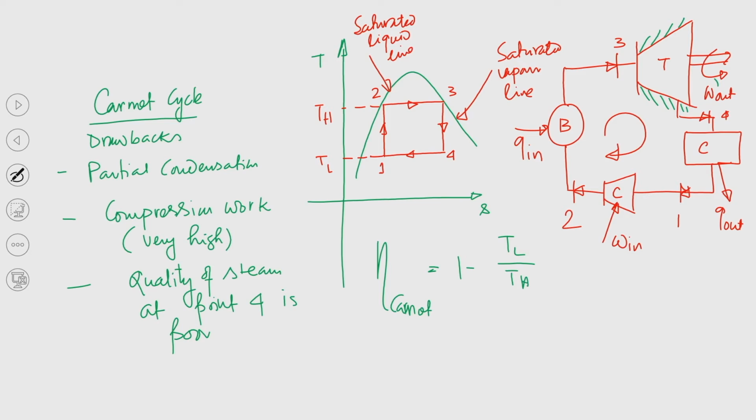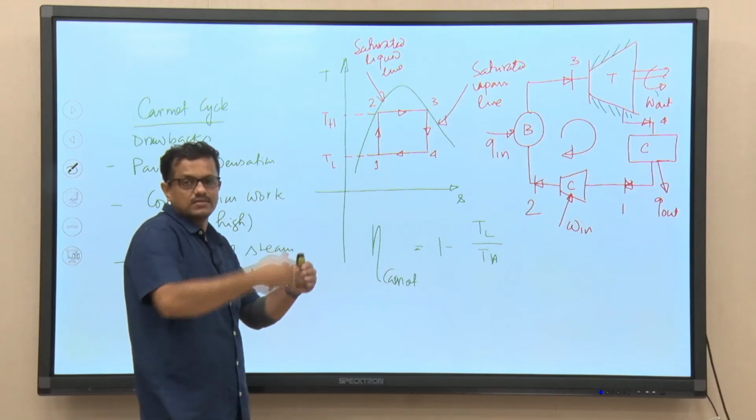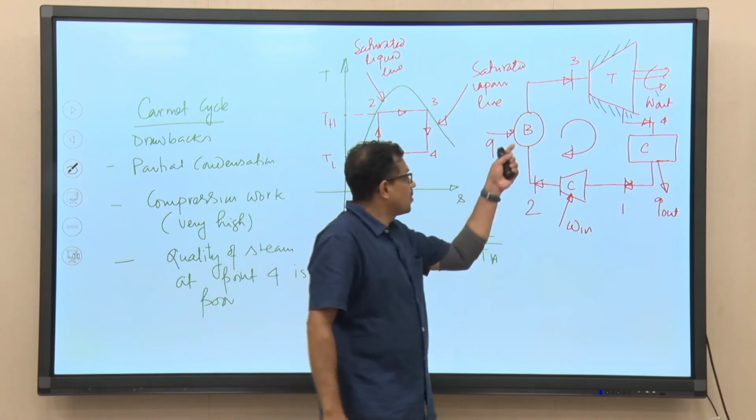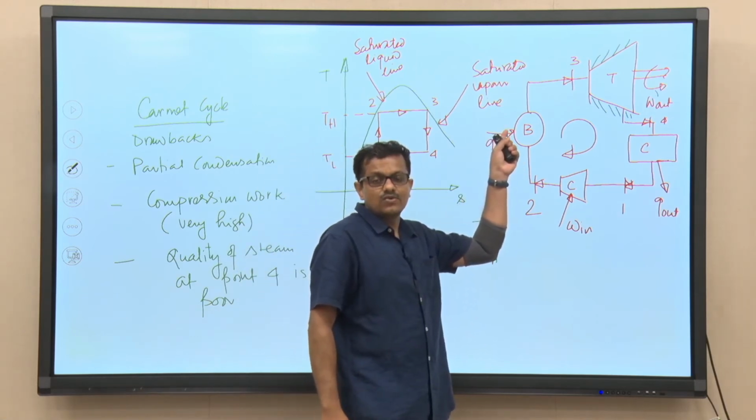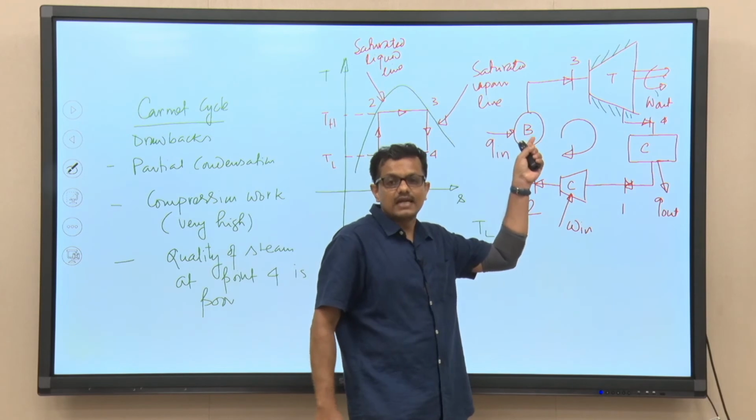So, this TL is the temperature of heat rejection, and this is the temperature at which heat is added to the system, right. You can see the temperature at which heat is added takes place in process 2 to 3, which is taking place inside the boiler. Again, this is an ideal cycle; we can conceptualize this cycle, but it is very difficult to mimic it in practice.